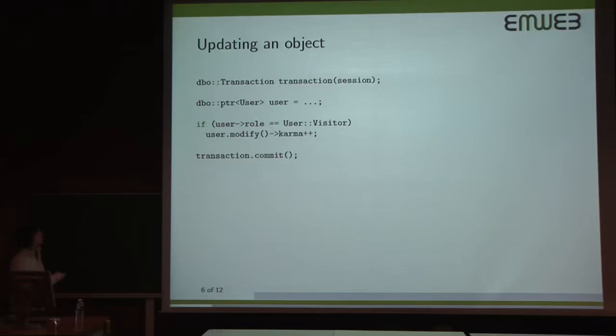However, to modify information, we use the modify method, which is available on our smart pointer, to access a writable copy of our object. This modify operator will just mark the object as dirty, and the next time you commit your transaction, it's going to flush these modifications to the database.